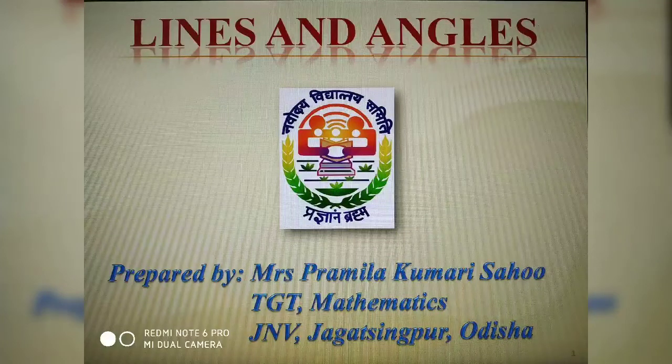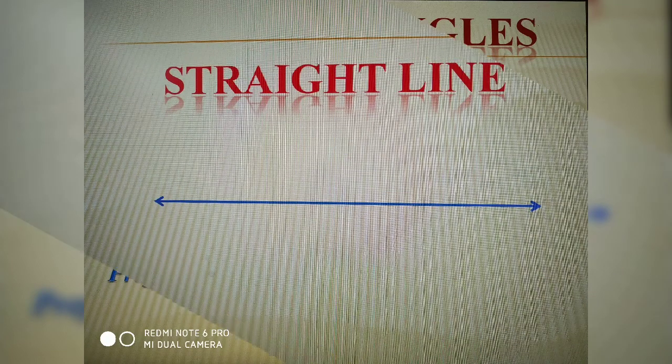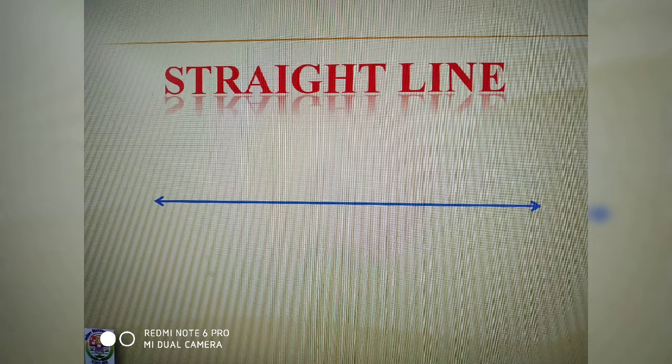Dear students, let us learn something about lines and angles. In this video, I want to recall some points about lines and angles. So, straight line. A straight line has no endpoints, so it can be extended or produced in both the directions infinitely, and it has no fixed length.